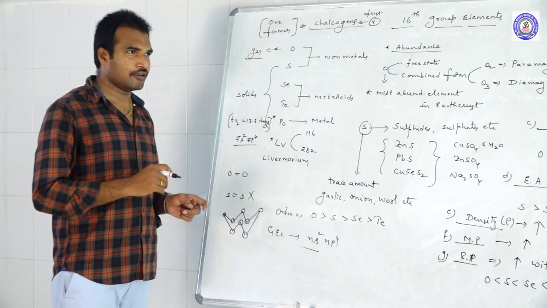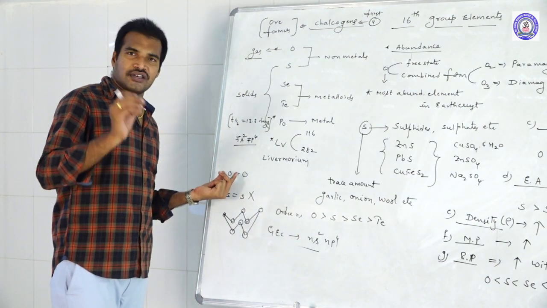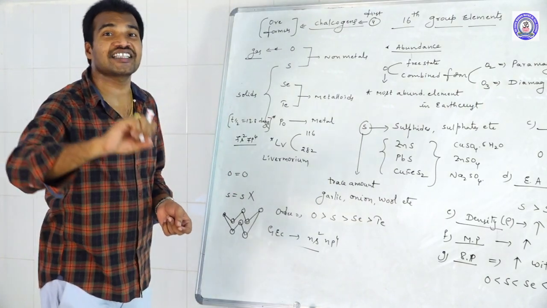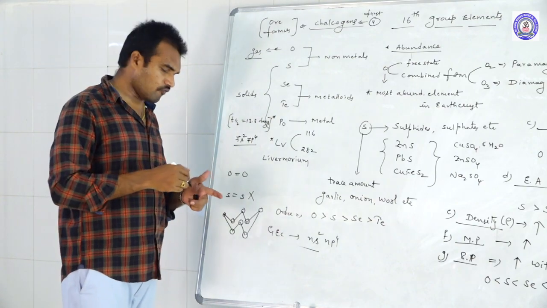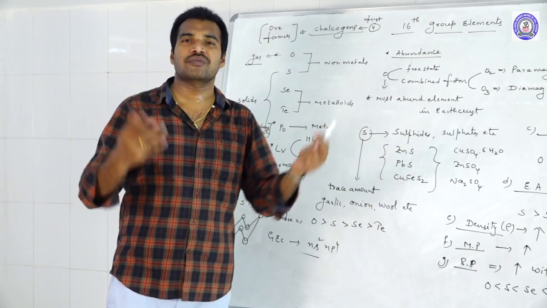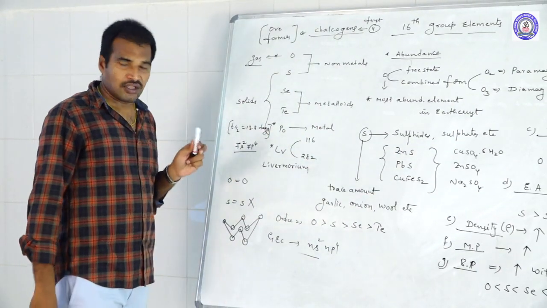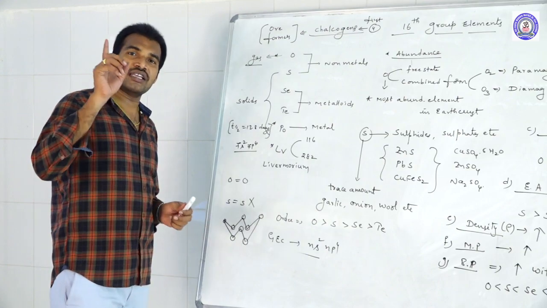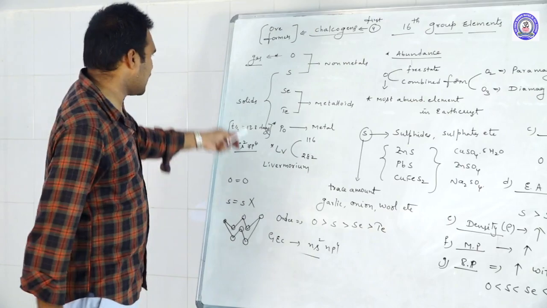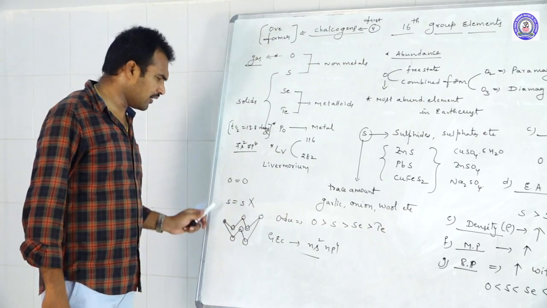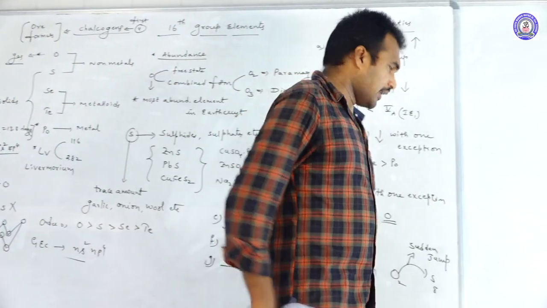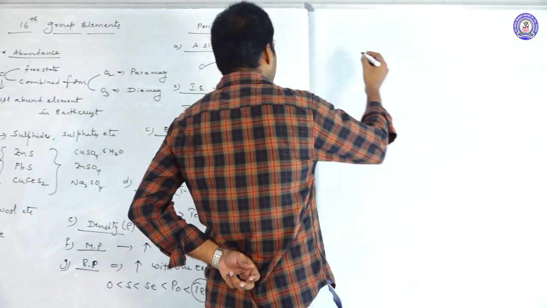You should understand this point. Because of the weak intermolecular interactions, the molecules are far away from each other, so they exist as gases. Whereas in the remaining cases the intermolecular interactions are strong, so the molecules come close together and exist in the solid state. That is the main reason why O2 is a gas whereas all the others are solids. Next, let us move to the next one.